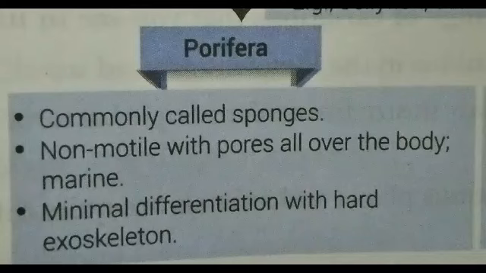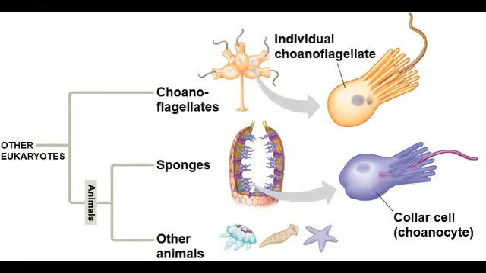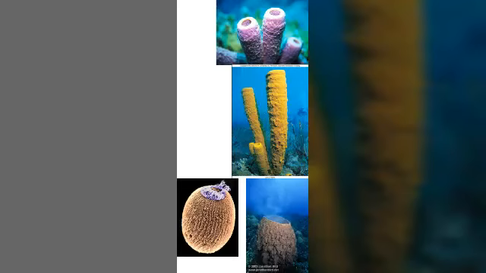Porifera are called sponges. Sponges are non-motile with pores all over the body and they are marine. Minimal differentiation with a hard layer. The phylum Porifera contains all sponges and these sponges have different pores like ostia, osculum and the spongocoel cavity. So this is the example of phylum Porifera.